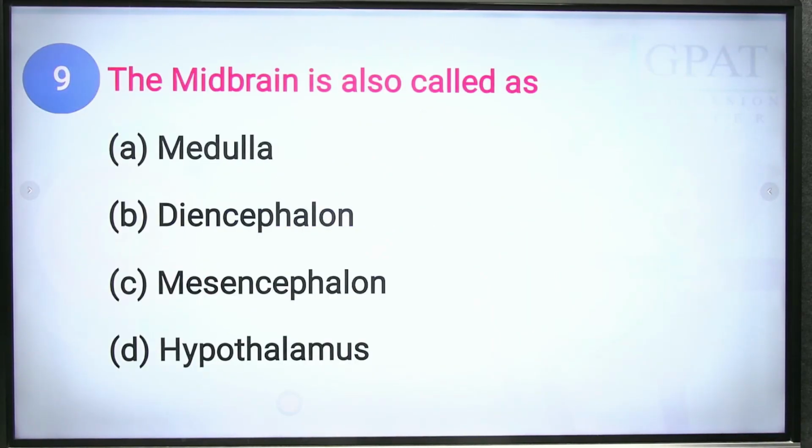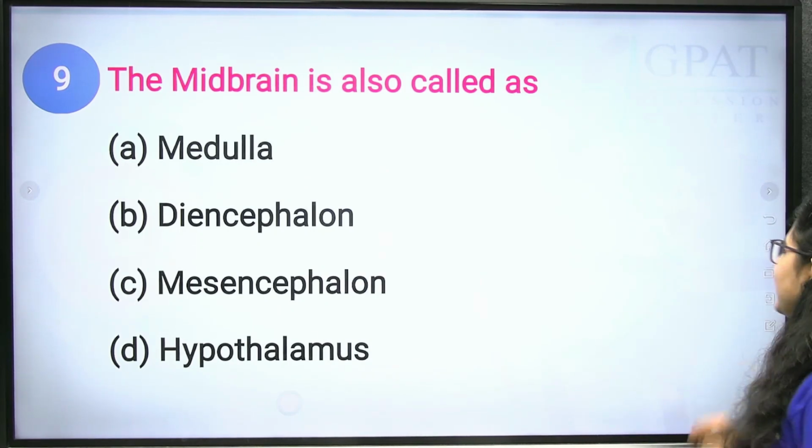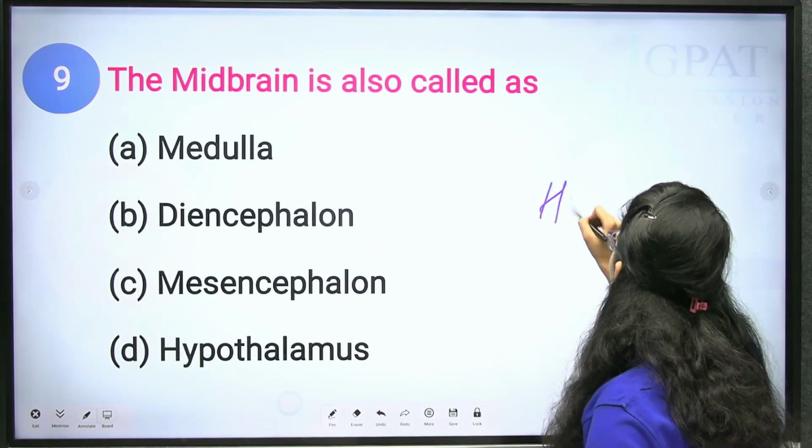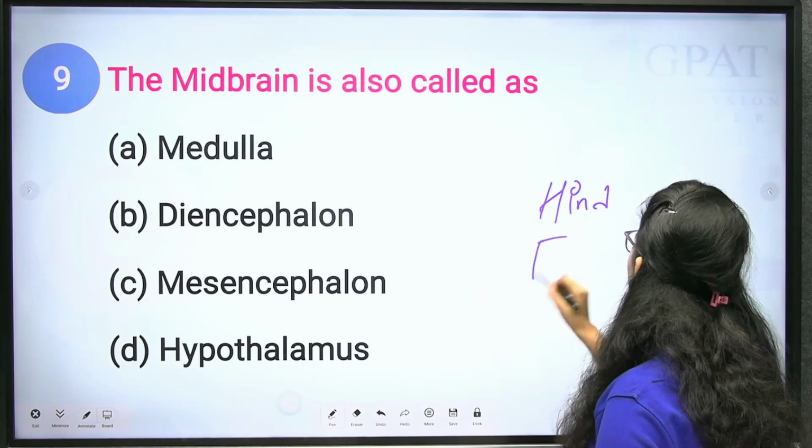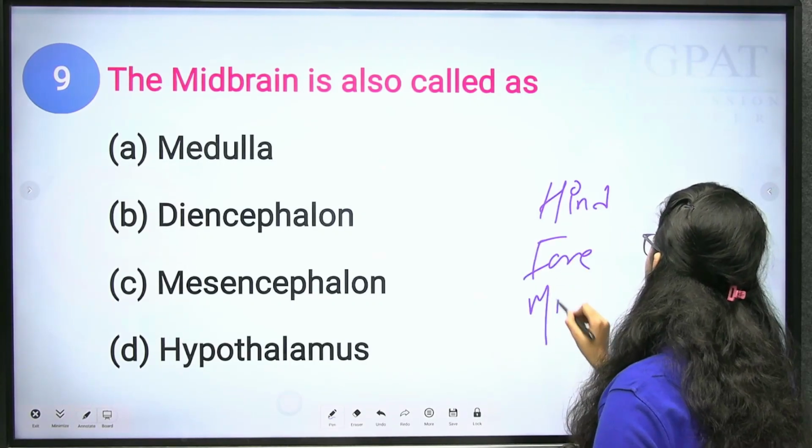The midbrain is also called what? We have three types of brain: hindbrain, forebrain and midbrain.